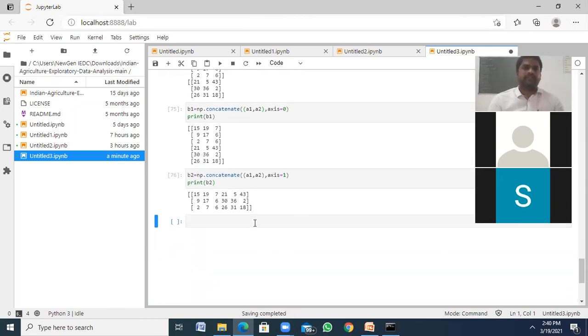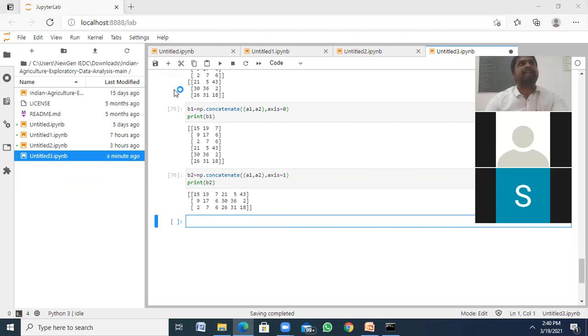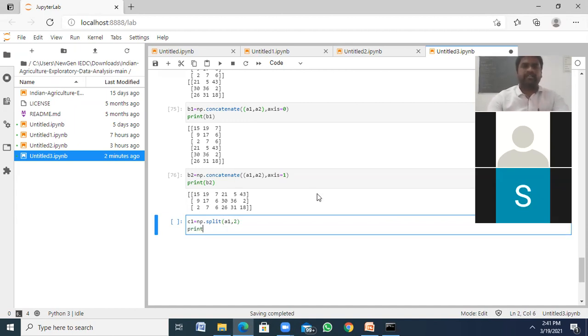Right. Next, how can we split this? I want to split A1. Let's say I want to use C1. I'm splitting here, np.split of A1, comma 2. So print C1.